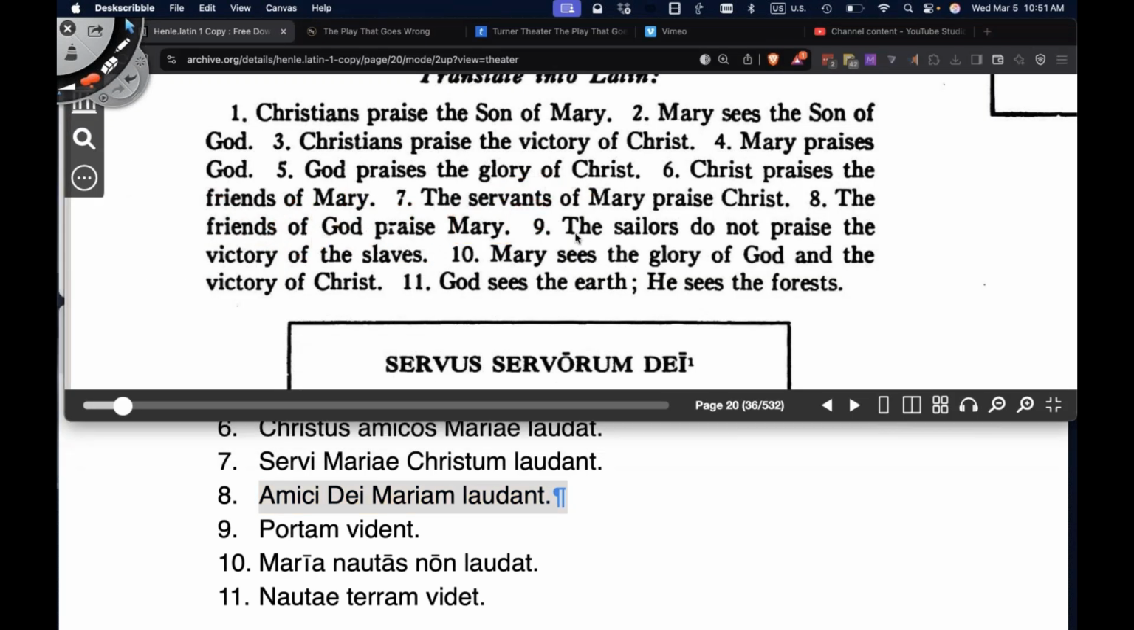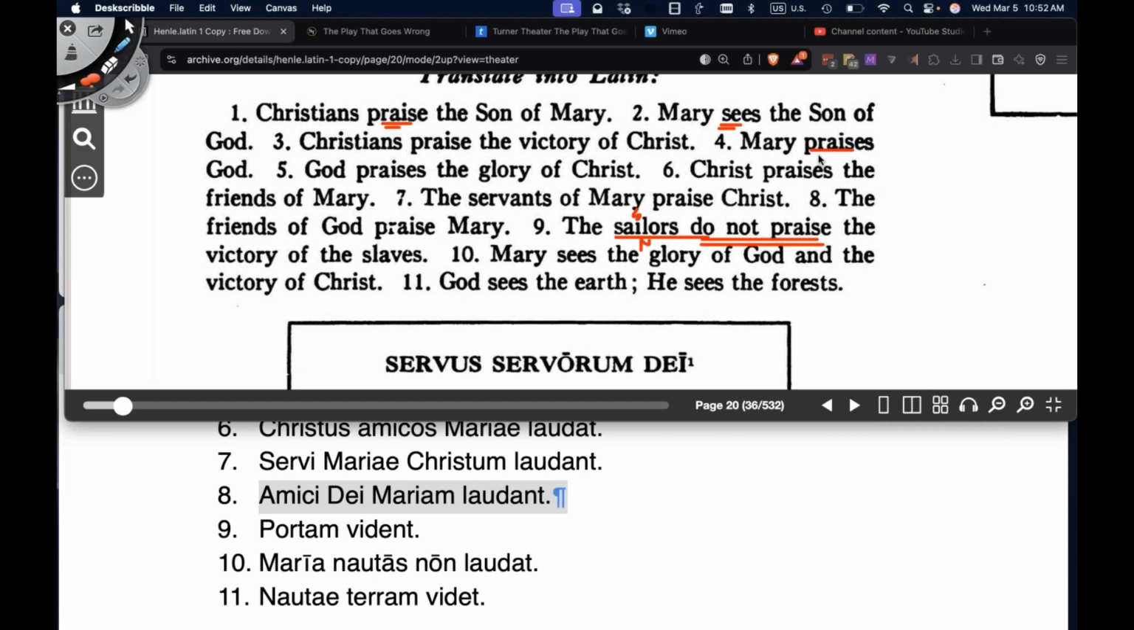Number 9, the sailors do not praise the victory of the slaves. Sailors, subject to the sentence, nominative case. They do not praise. Okay, this is a little different. Here we have a verb phrase. When we have more than one word in the verb, it's a verb phrase. Here we just have a verb praise. Here we have a verb sees.